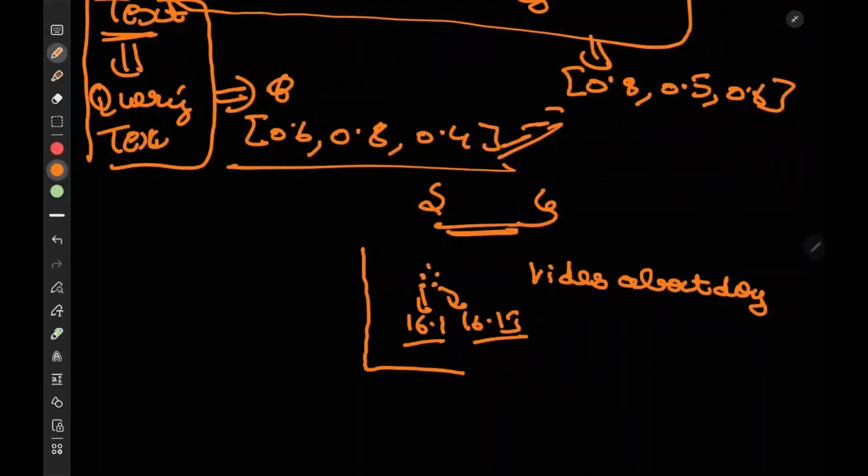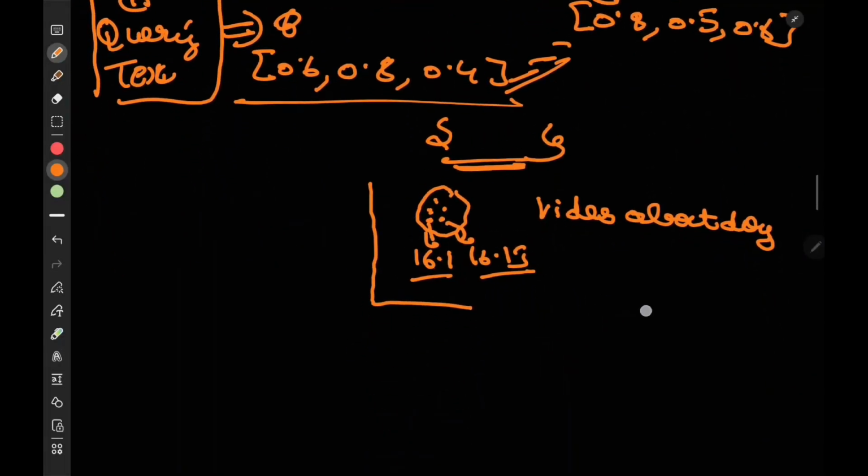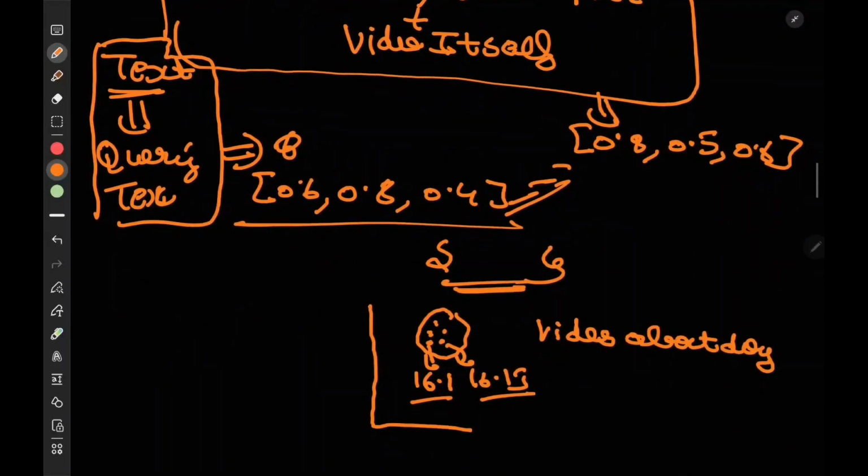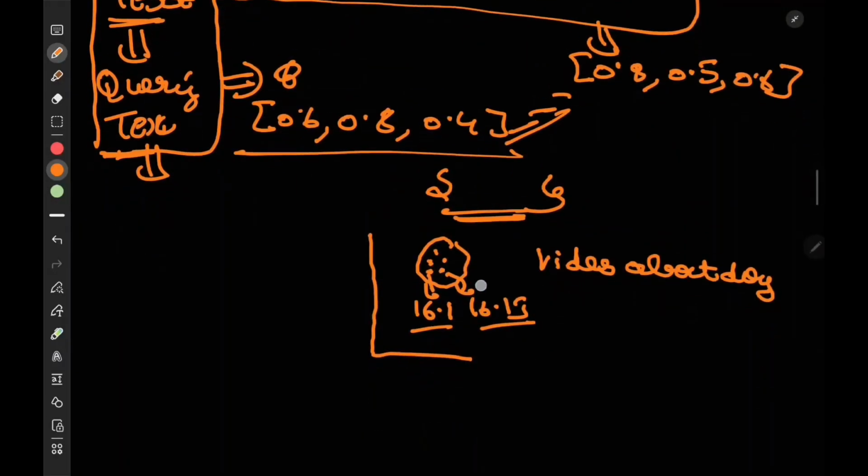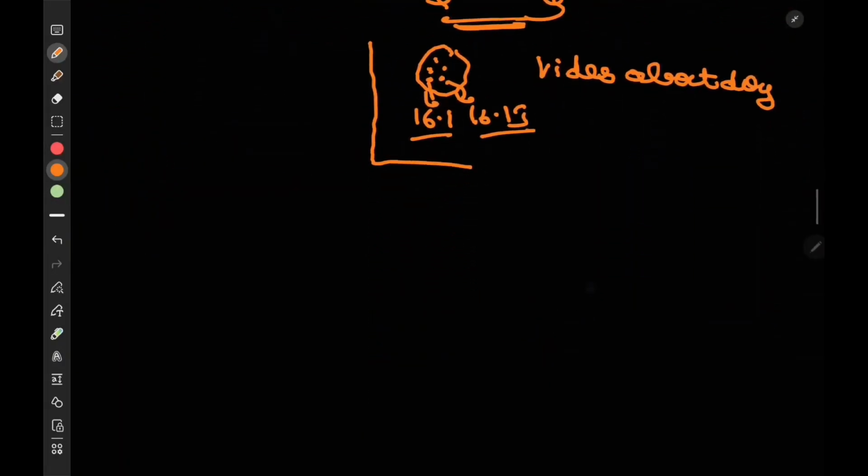We want something which makes sure that all the videos which are related to each other should be closer to each other, so that whenever we are trying to find a text which is related to one, we could be recommended the other things as well, right? So this is the problem that we need to solve. First we need to think, how do we take care of this query text? Let's try to solve this problem first.